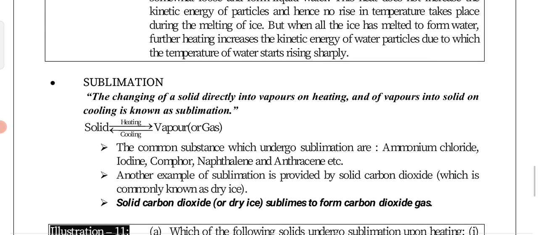And next, sublimation. Sublimation is the process by which a solid is converted directly into the gaseous state of matter.